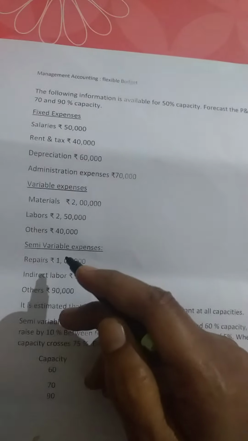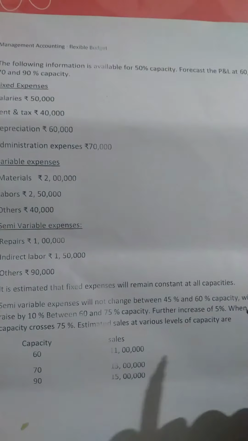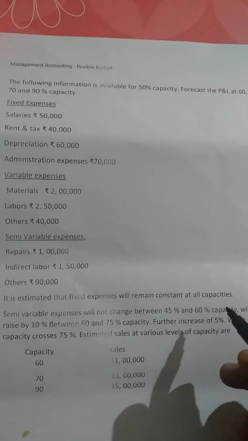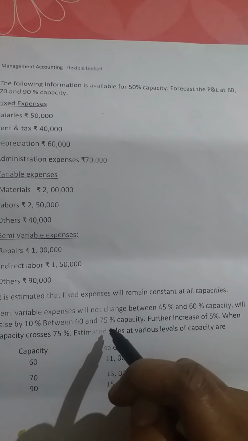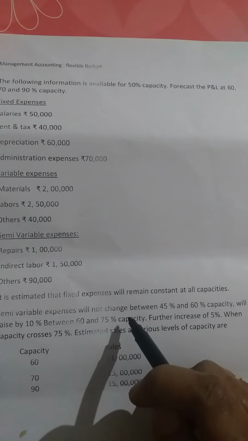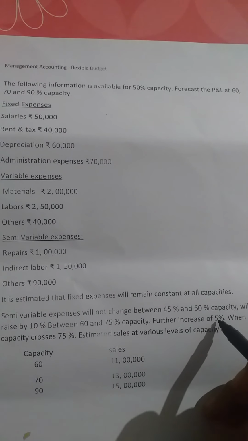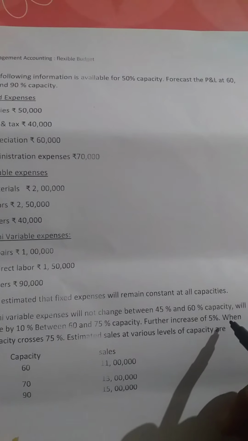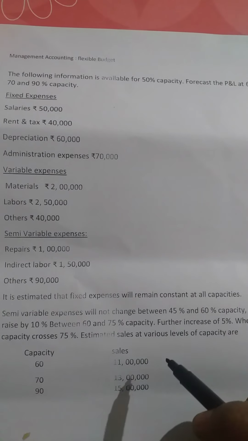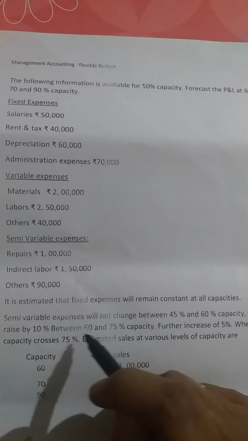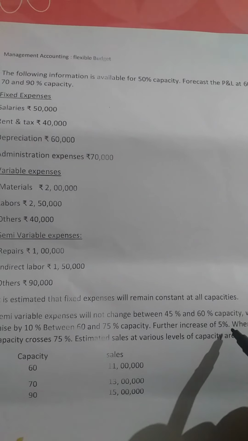After 60% capacity, they rise by 10% between 60 and 75% capacity, and when capacity crosses 75%, there is a further increase of 5%.